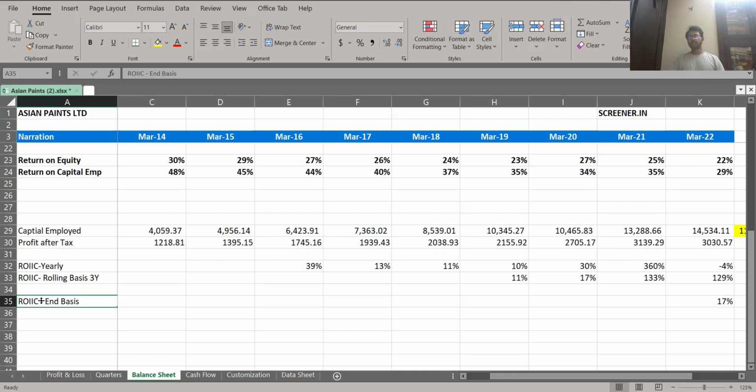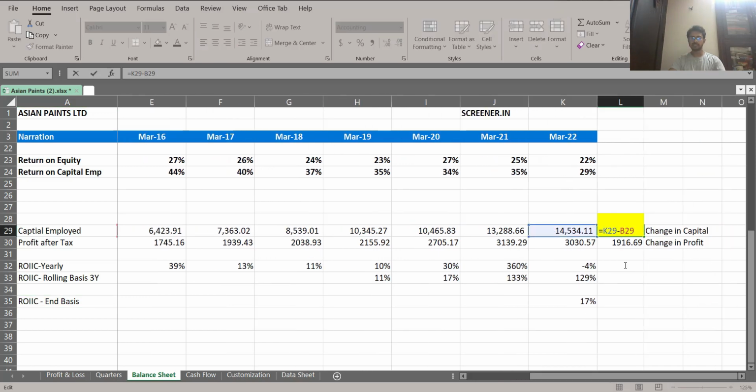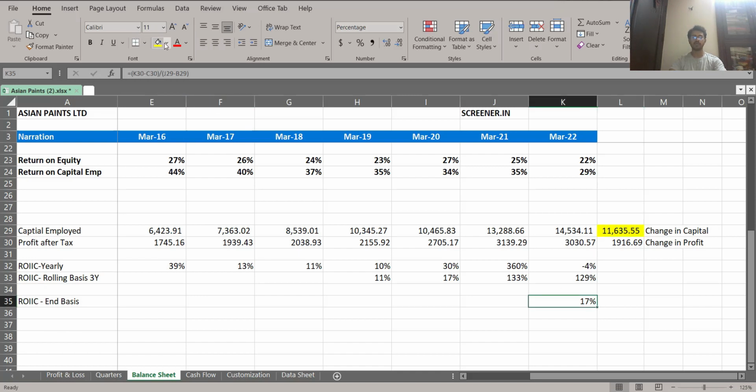So I know what the new amount of money that has gone in is. This money has been put back in the business. Incremental capital is a portion of profit that has been invested in the business, and you have seen this amount of money is earning a return of 17%. Now 15% is our mark, the hurdle we should be considering. Above 15 means it is good. Now that gives us how much capital the company has invested.